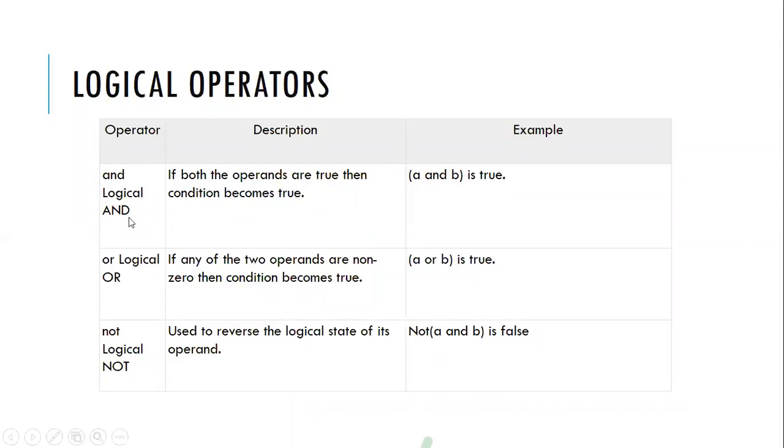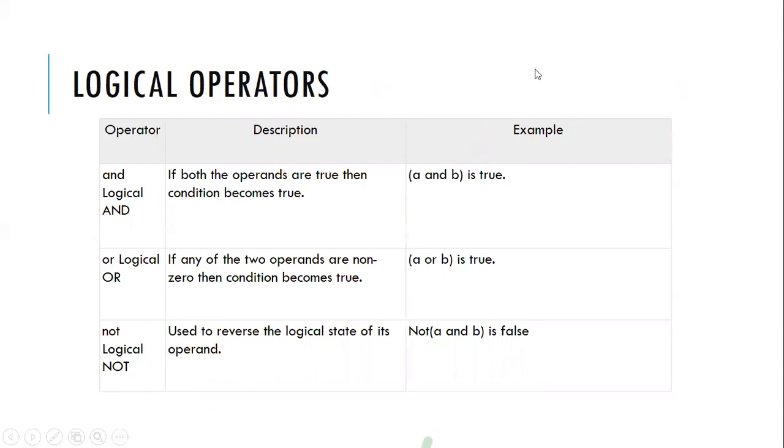This is logical AND. How do we write it? A and B. If A and B are both true, then only the statements will be executed. For example, A can hold 10 is greater than 20, and B can hold 20 is greater than 30.